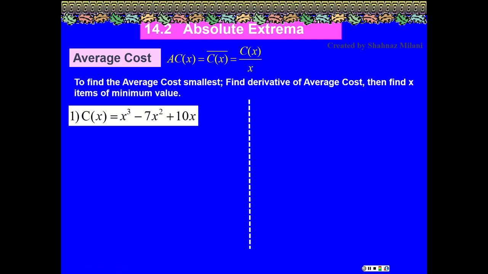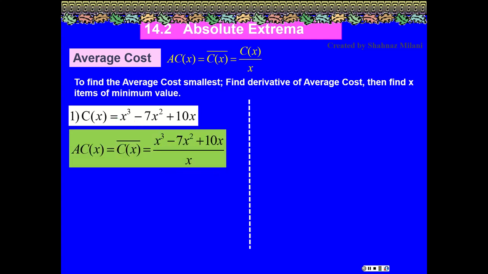Now, in this problem, it says find the derivative of the average cost, then find the x which makes it the minimum value. Derivative of the average cost means first I have to find the average cost. I do have a cost here. I would divide this one by x.